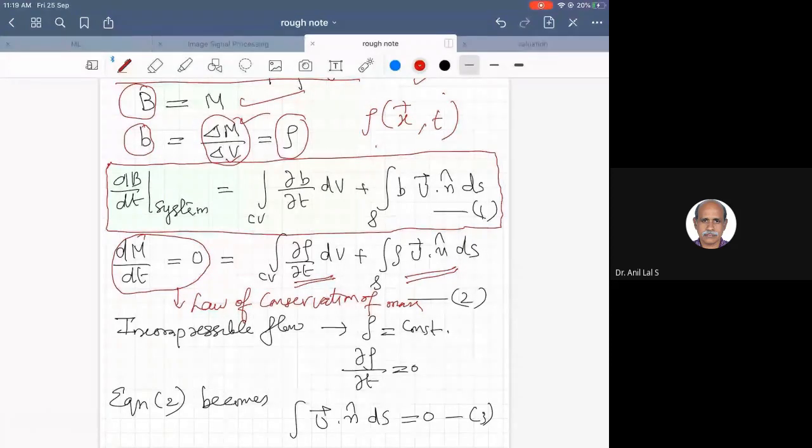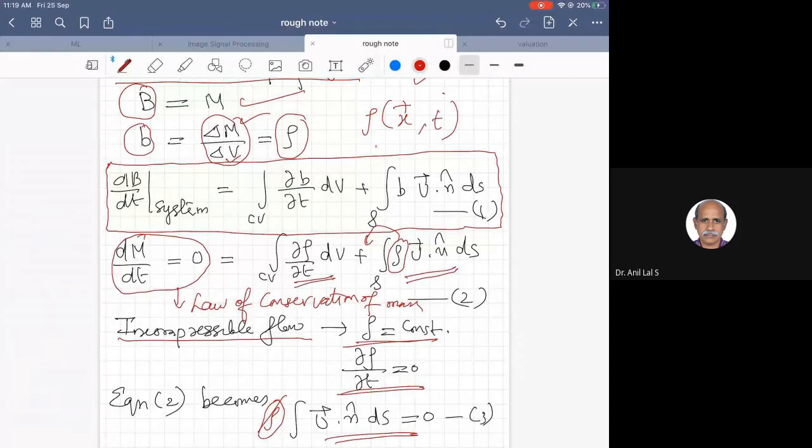In incompressible flow, rho is constant, so dou rho by dou t is zero, and rho is spatially constant, so rho can be taken outside. The rho into the integral of u dot n dS equals 0. Since rho cannot be equal to 0, the integral has to be equal to 0. So you get this equation, the integral of u dot n dS equal to 0. This is for incompressible flow.